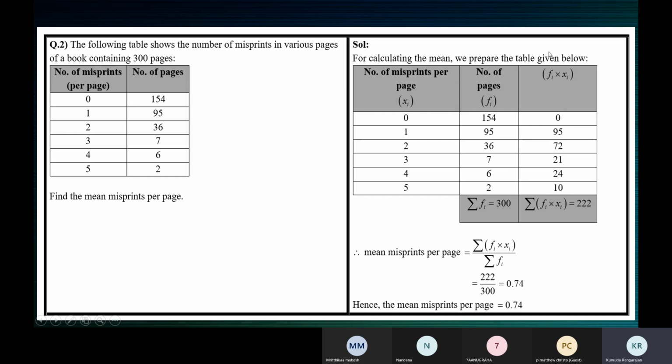Now we need to find the total of this column, sigma fi xi. The total of all these numbers is 222. Then we need to find the total of the frequency column, sigma fi, which is 300. Now the mean misprints per page will be equal to sigma fi xi by sigma fi, the total of this column by the total of this column. So 222 by 300, which is 0.74.